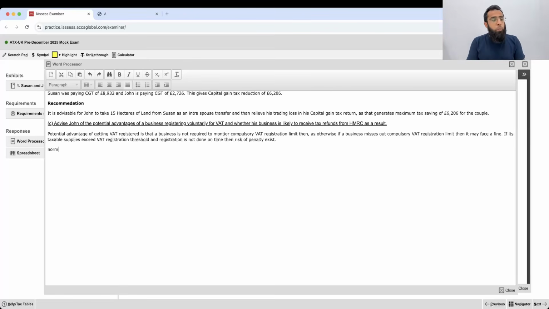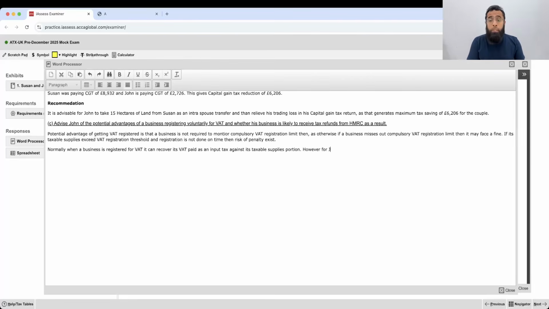Secondly, normally when a business is registered for VAT, it can recover its VAT paid as an input tax against its taxable supplies portion.